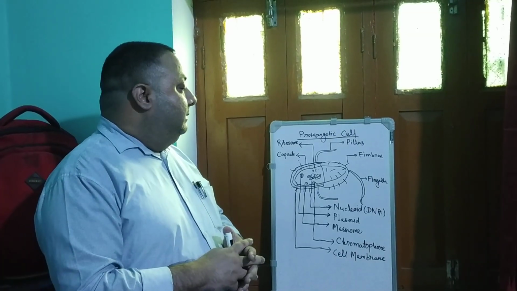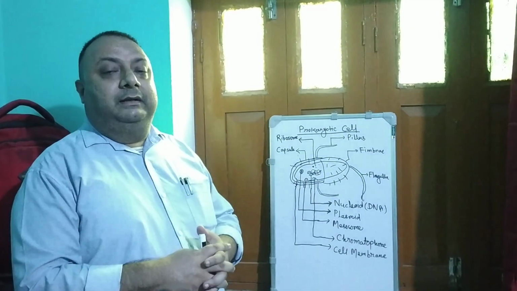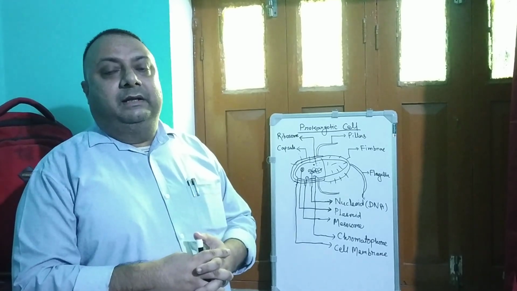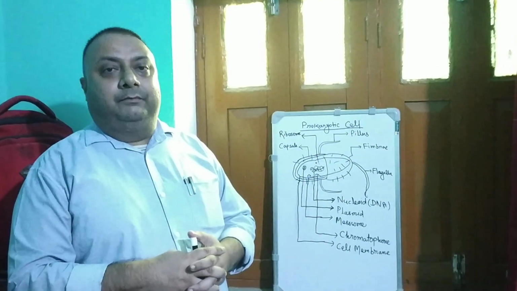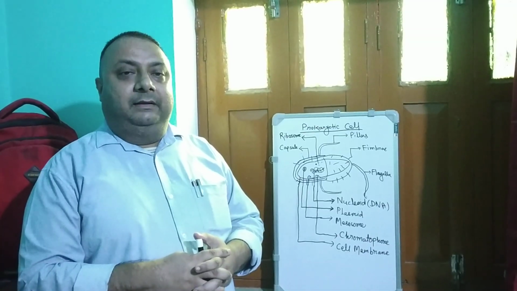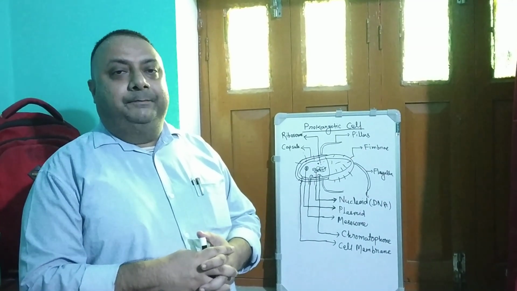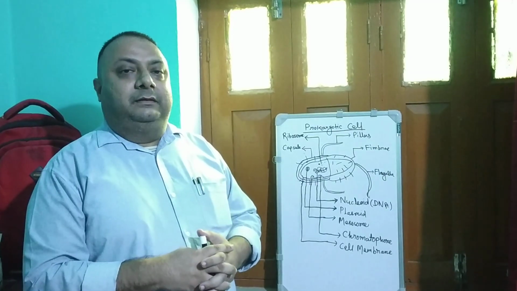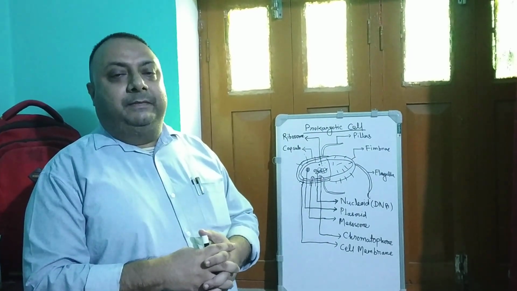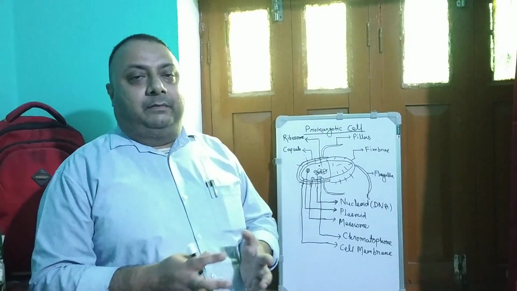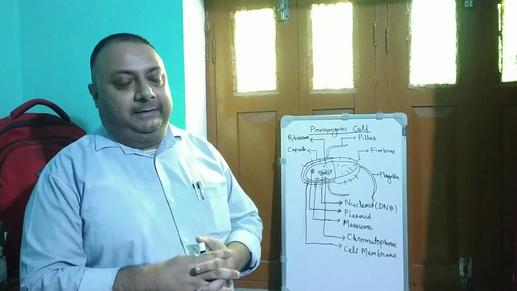The cell wall, the next protective layer, is made up of peptidoglycan, that is a mixture of polysaccharide and protein, and the inner protective layer is called cell membrane, which is common in prokaryotic cell and eukaryotic cell as well.